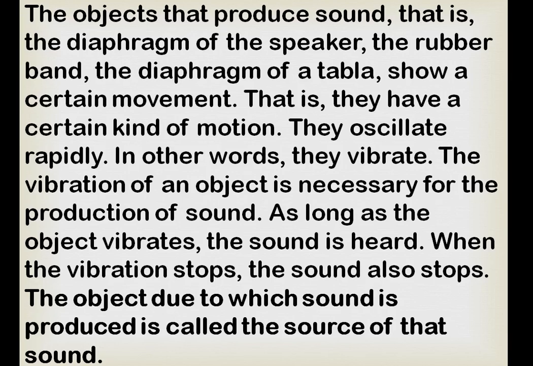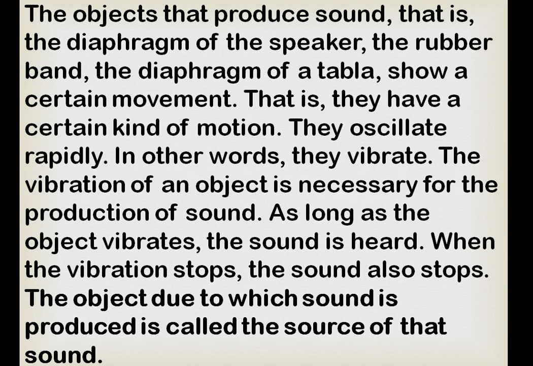The objects that produce sound, the speaker, the rubber band, the tabla, show a certain movement when producing sound. We can see certain kinds of motion: they oscillate rapidly, that means faster. Whenever they produce sound, they oscillate faster. In other words, vibration is produced.